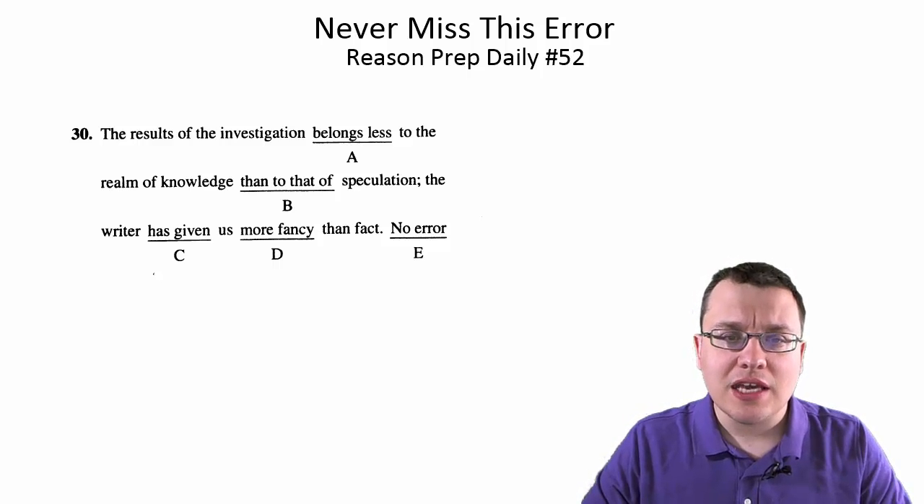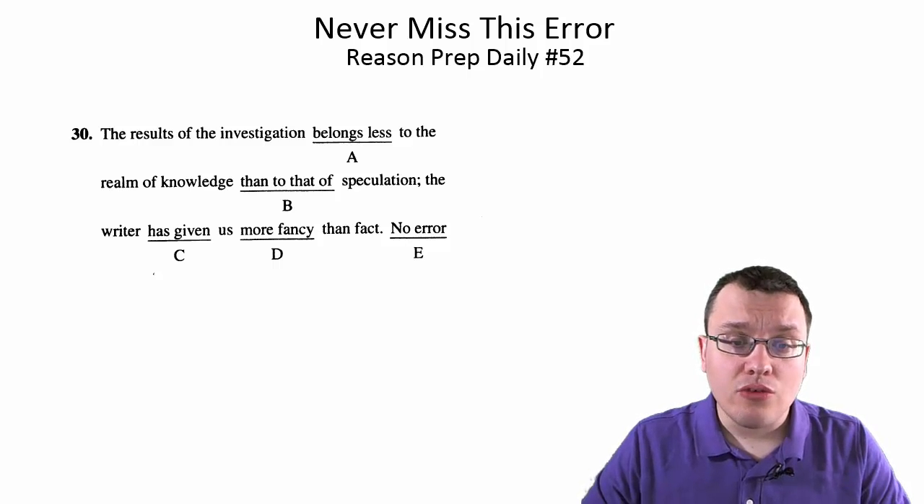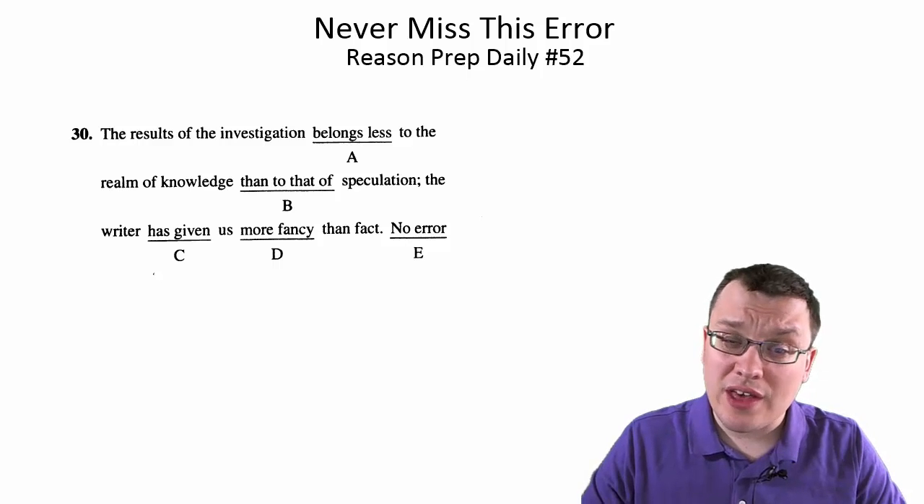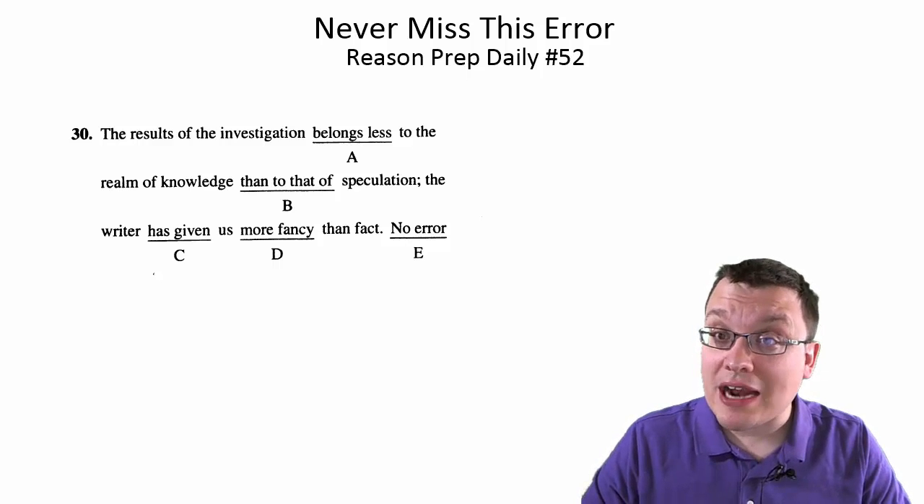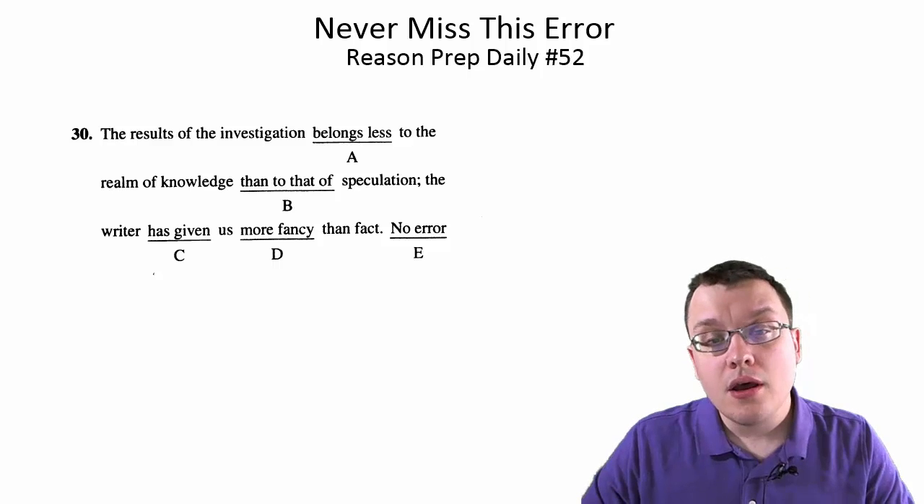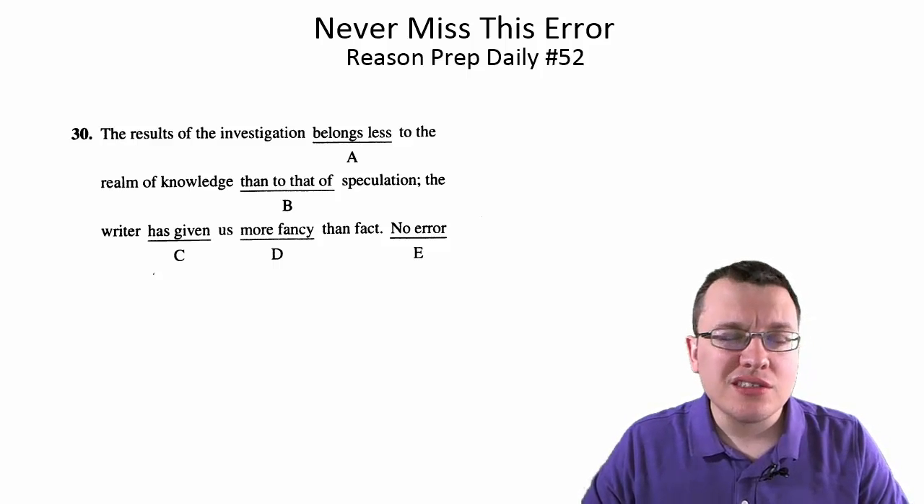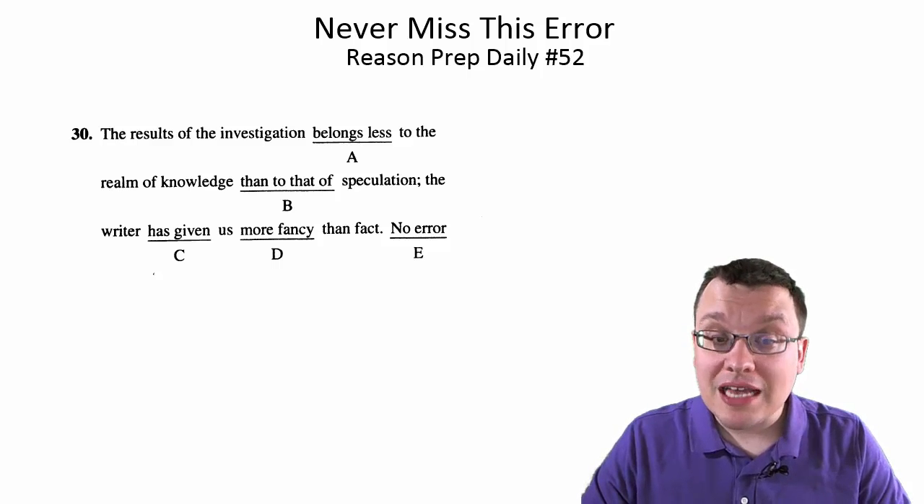The result of the investigation belongs less to the realm of knowledge than to that of speculation. The writer has given us more fancy than fact. There are a few choices here that are distractors. I would say B is a distractor because it looks so weird. Belongs less to the realm of knowledge than to that of speculation. It sounds a bit weird, looks weird, but it's actually okay.